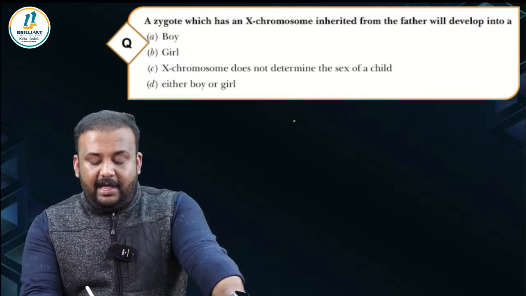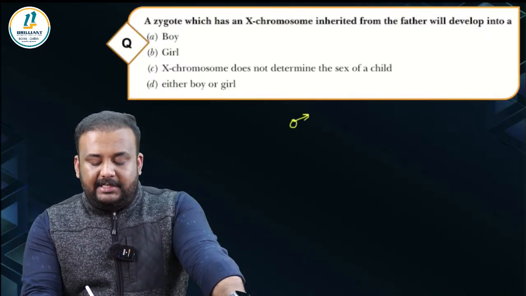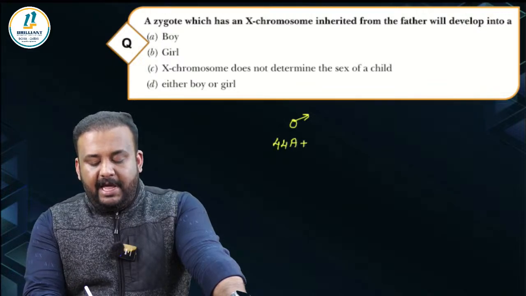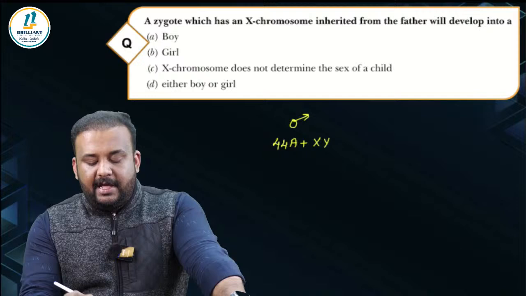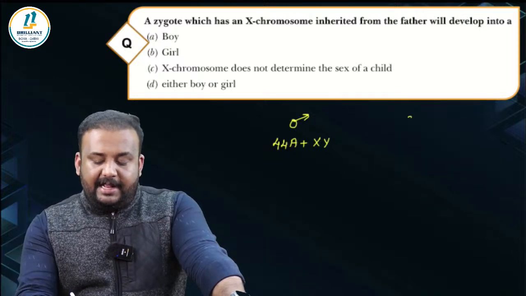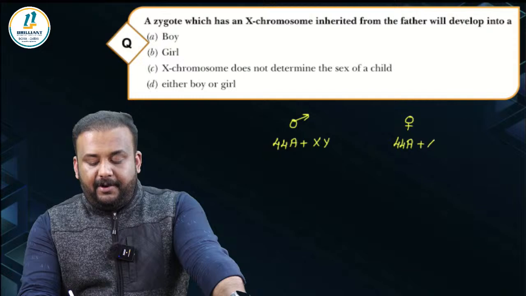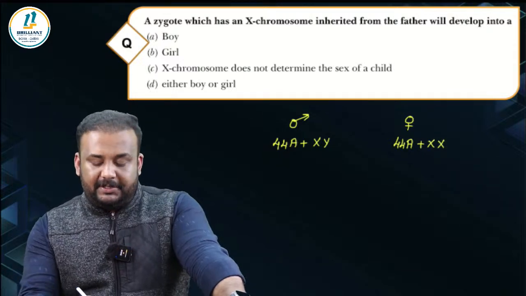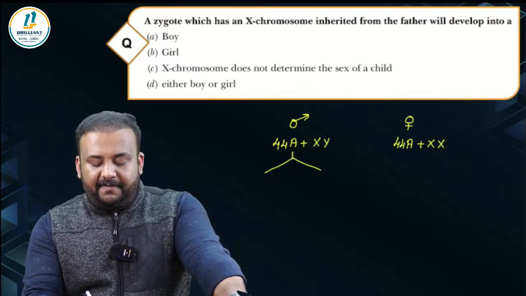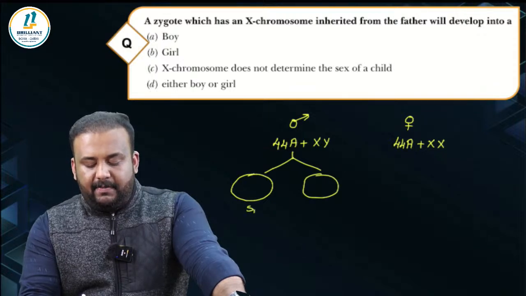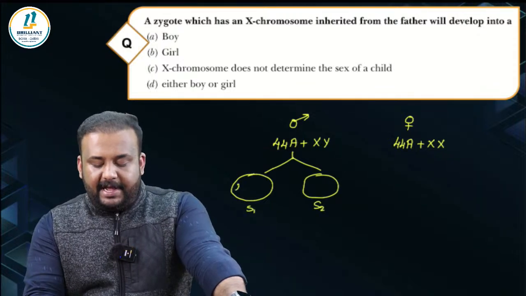You know that in human beings, the males are heterogametic. What does that mean? Males have 44 autosomes and XY chromosomes. And the females are homogametic. Females have 44 autosomes and 2 copies of X chromosome. So if you look into the gametes of a male, the sperms that the male produces, sperm 1 and sperm 2, will be of two types.